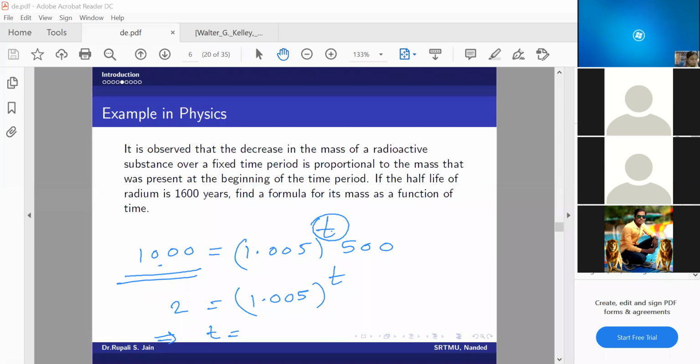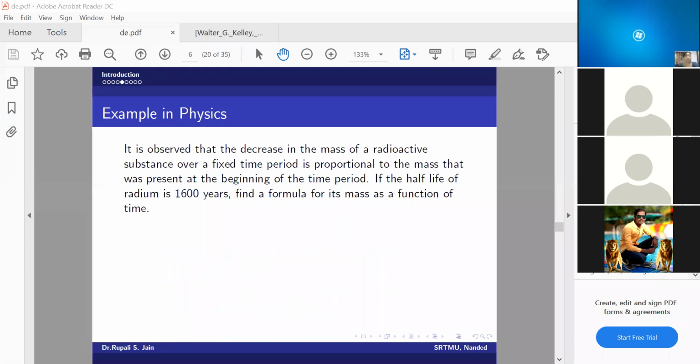Okay, we will discuss that example on WhatsApp. Yeah, so now we will go to the next question. Next example.